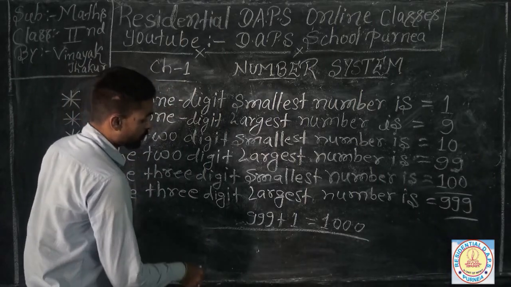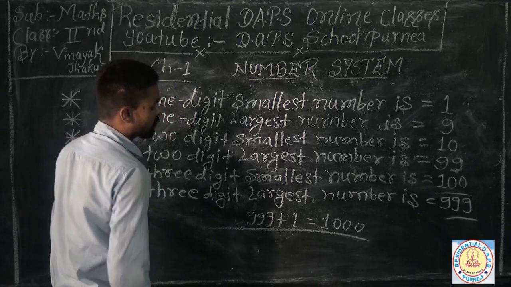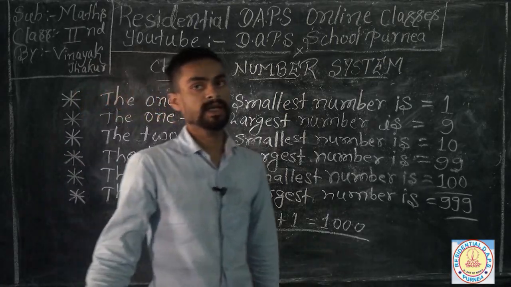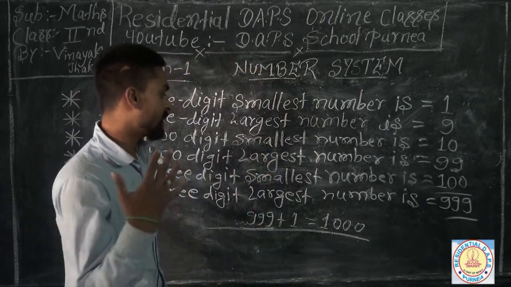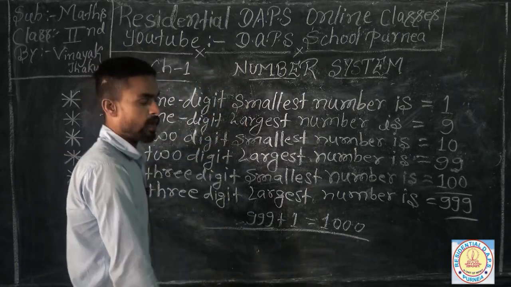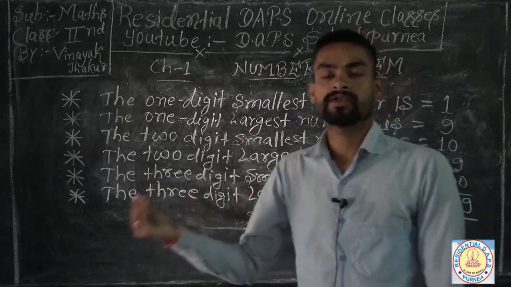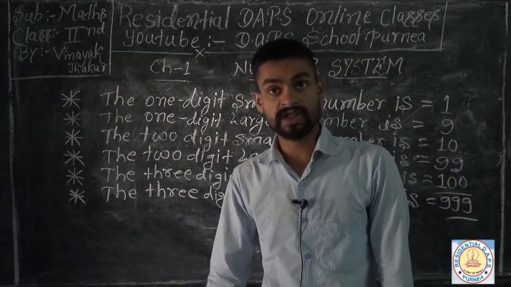Or if you put one more 9 to the 3 digit largest number, you can get easily the 4 digit largest number. So this is your table. You have to remember that point very consciously, so you can solve your next questions very easily.